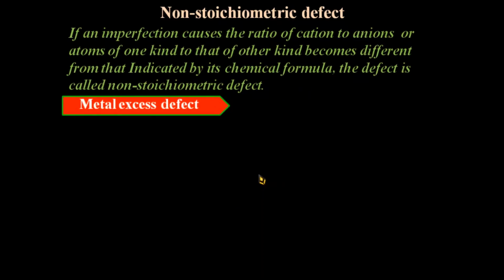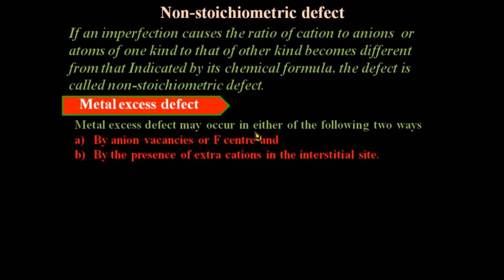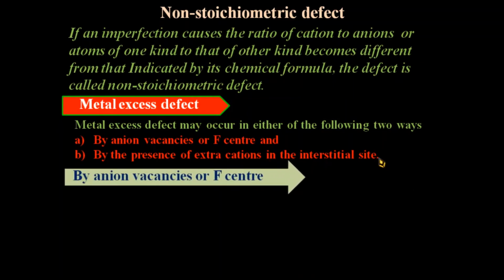Non-stoichiometric defect is of two types: metal excess defect and metal deficiency defect. First, let's discuss the metal excess defect. Metal excess defect may occur in either of the following two ways: a, by anion vacancies or F center, and b, by the presence of an extra cation in the interstitial site. First we see anion vacancies, or F center.